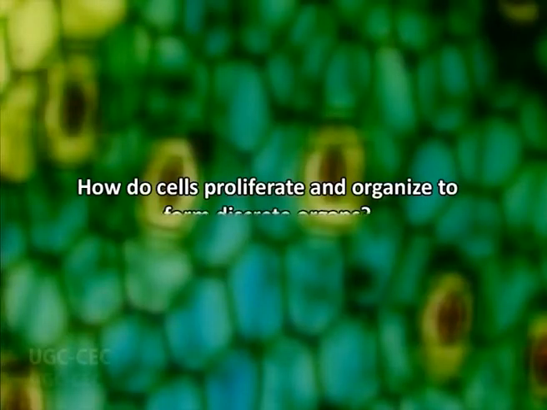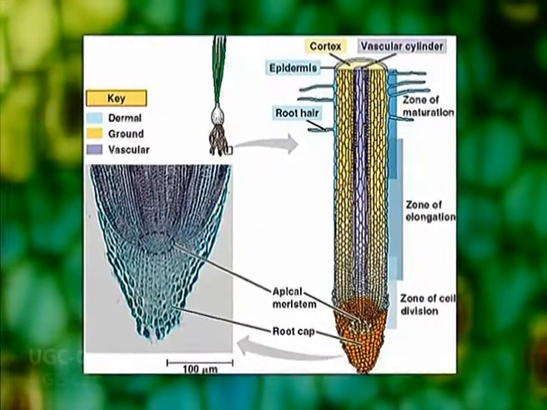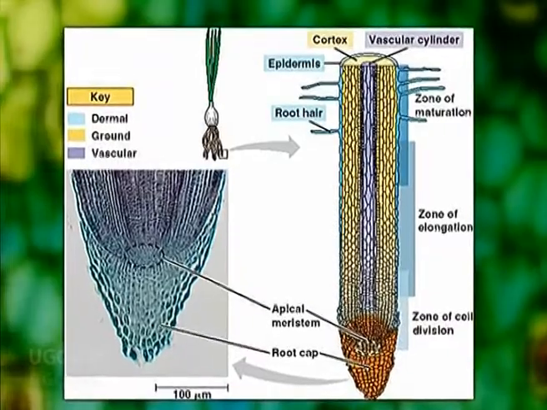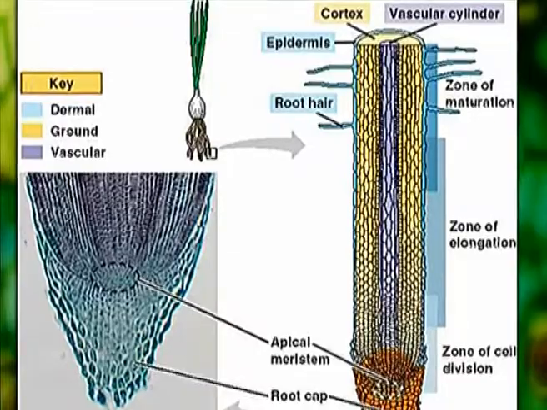attached to the stems. One of the fundamental questions in developmental biology is how cells proliferate and organize to form discrete organs. Unlike animals where organogenesis occurs primarily in the embryo, normal growth in plants involves both embryonic and post-embryonic organogenesis. The primary shoot and root apical meristems, which are responsible for the growth of primary shoot and root, form as a part of the developing embryo.